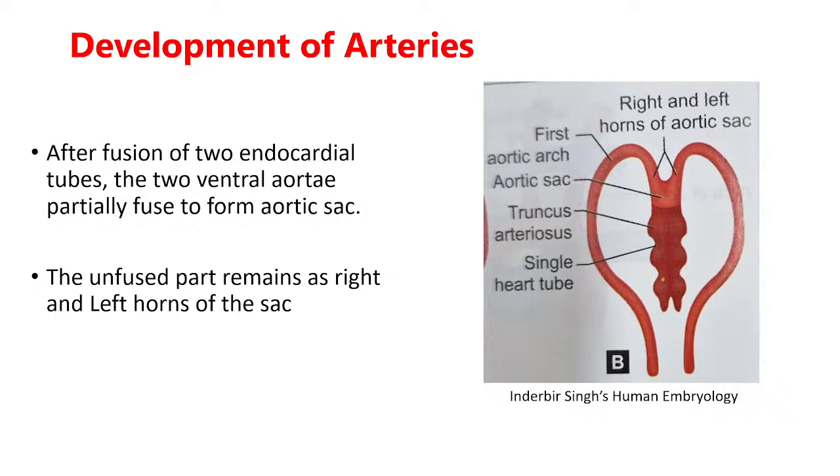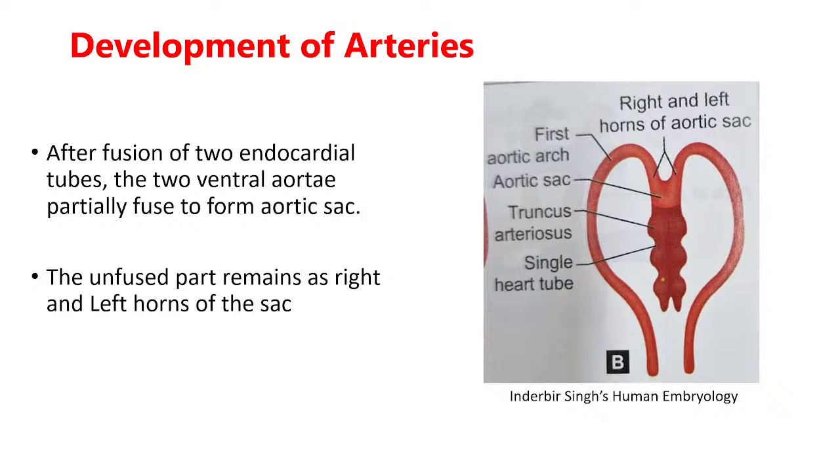So I'll repeat again. We have seen in the earlier lecture the formation of the heart tubes. The heart tubes fuse with each other, and we have seen today that the primitive aorta is continuous with the truncus arteriosus. So when the heart tubes fuse and form a single heart tube, the two ventral aortae also fuse with each other, and what do they form?